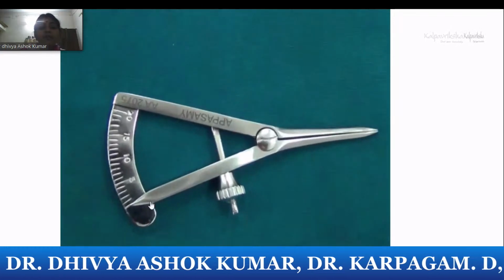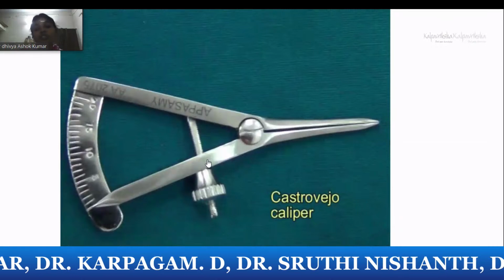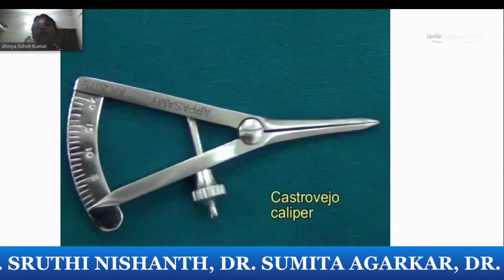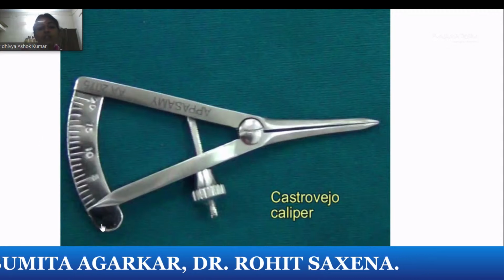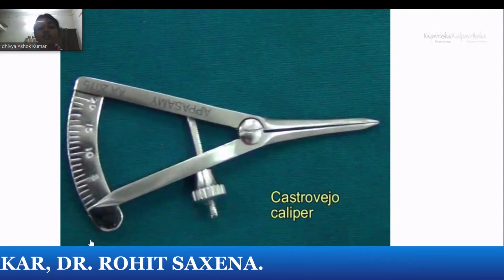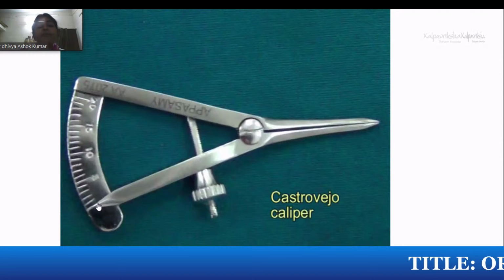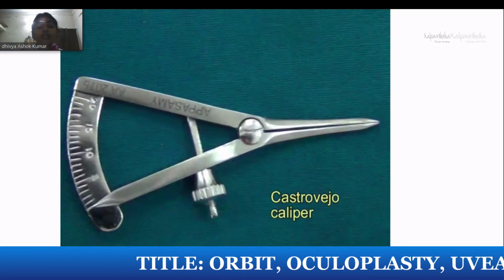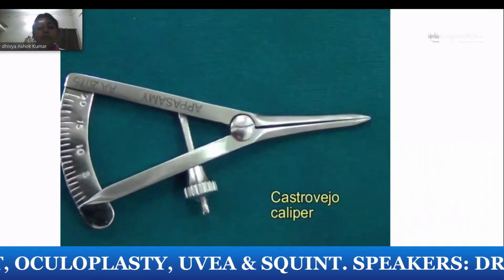This is a caliper for measurement. So whenever they give you caliper, they always ask you which procedure you will measure, especially for the pars plana vitrectomy. During the vitrectomy procedure, where will you place the sclerotomy site? So that is a very common question they will ask. Sometimes you have to measure for the ocular surface tumor. You are going to give a clearance, like you're going to give a 4 mm clearance from the conjunctiva. So that is another condition, or intraoperatively, if you want to measure the size of any corneal ulcer or corneal diameter also, you can use this caliper.